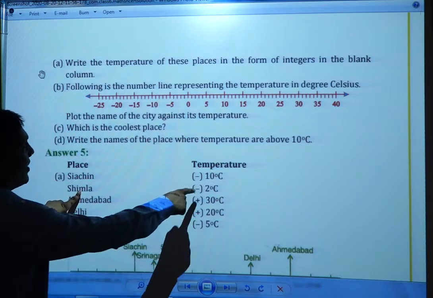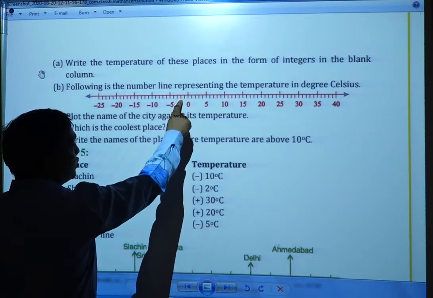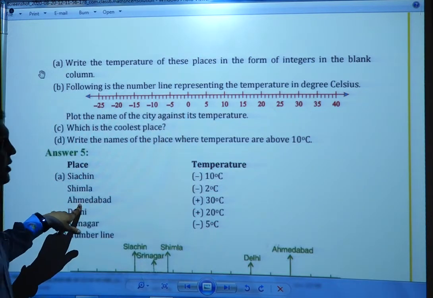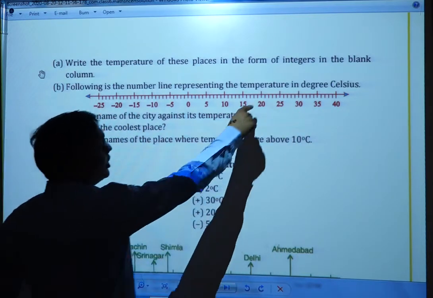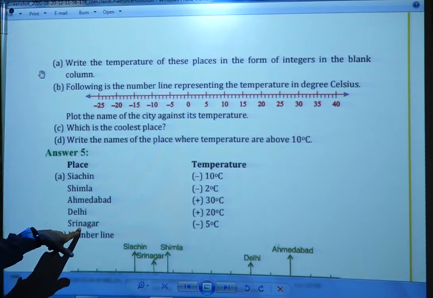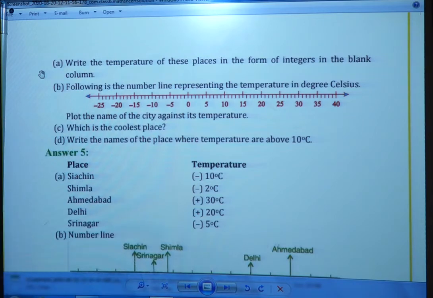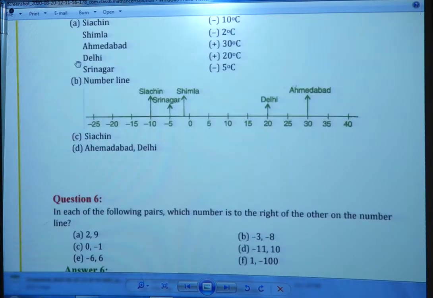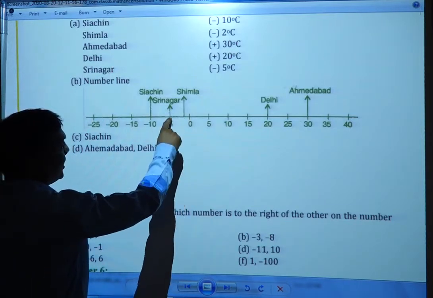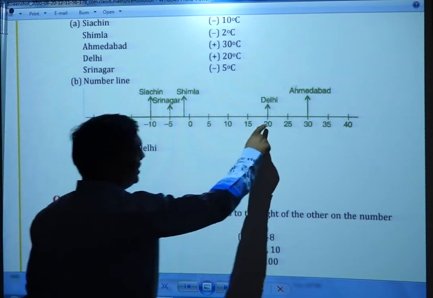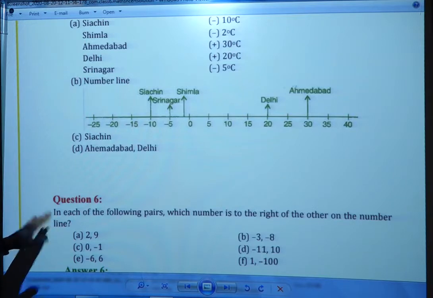Next, Shimla -2. Here is 0, here is 5. -1, -2. Here you have to show Shimla at -2 on this line. Next Ahmedabad +30. Here you have to show Ahmedabad. Delhi +20. Here you have to show Delhi. Next Srinagar -5. Here you have to show Srinagar at -5. That I will show you now on a number line. Now this is a number line. Already I have shown it here: Shimla at -2, Srinagar at -5, Saichi -10, Delhi +20, Ahmedabad +30. Okay dear. Next, question number 6.